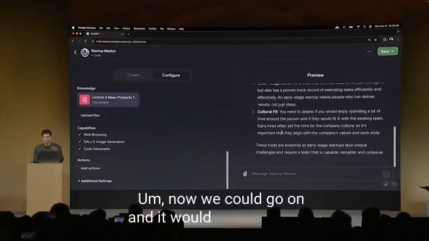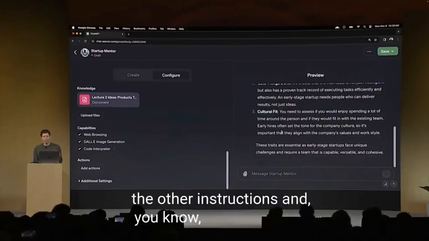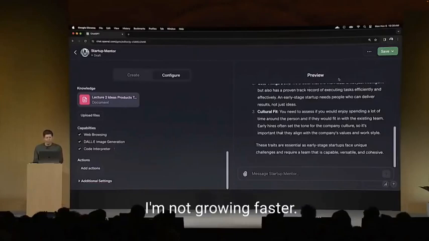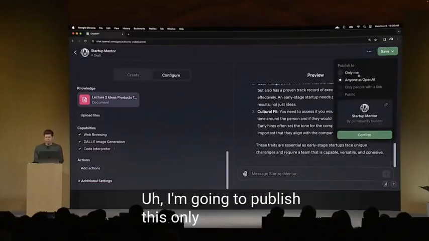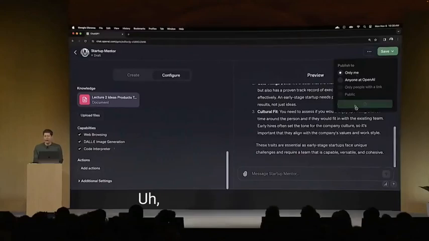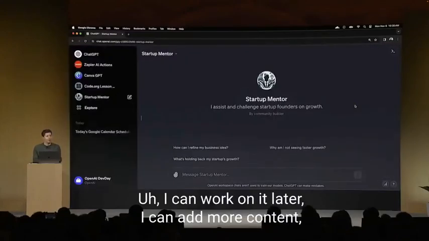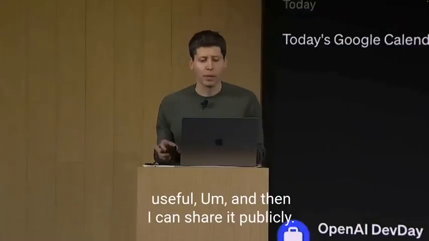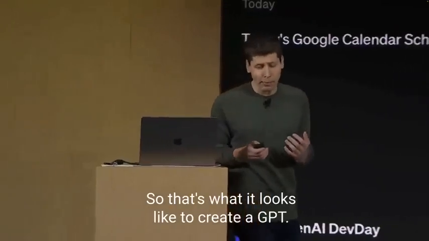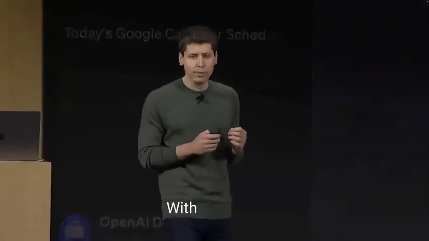Now we could go on and it would start following the other instructions and grill me on why I'm not growing faster. But in the interest of time, I'm going to skip that. I'm going to publish this only to me for now. I can work on it later. I can add more content. I can add a few actions that I think would be useful. And then I can share it publicly. So that's what it looks like to create a GPT. Thank you.